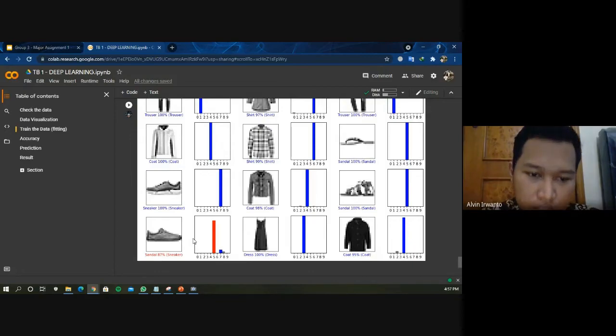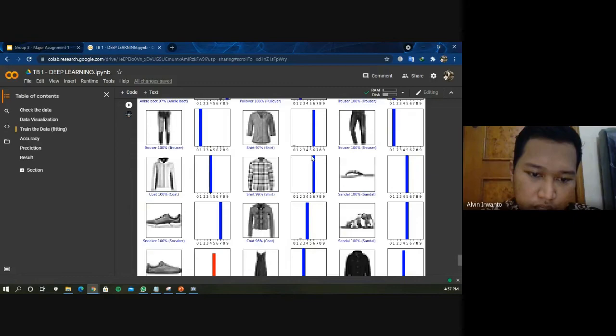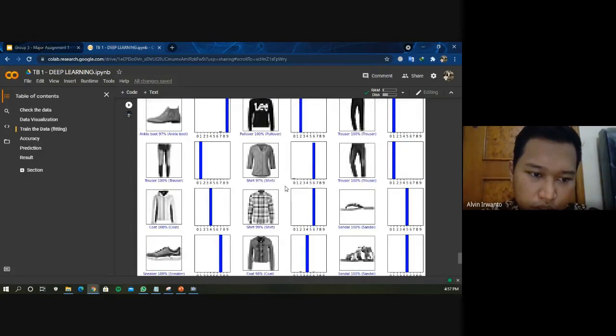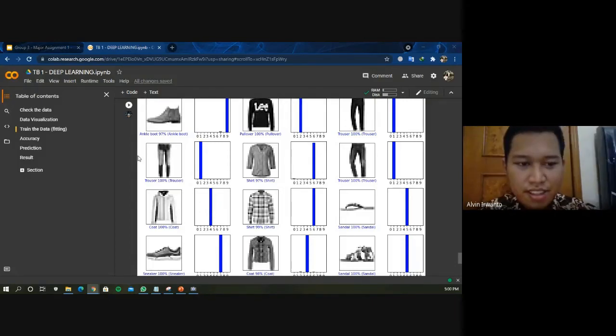But the others, such as the shirt, are true with 99% probability, trousers with 100% probability, and so on. Okay, that's all the explanation of our code.